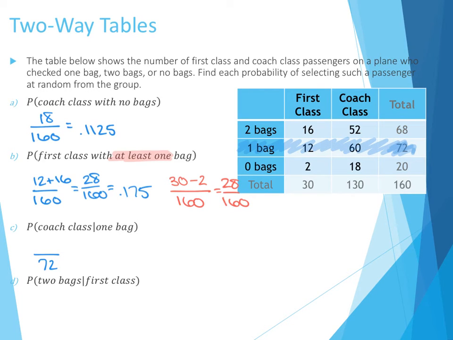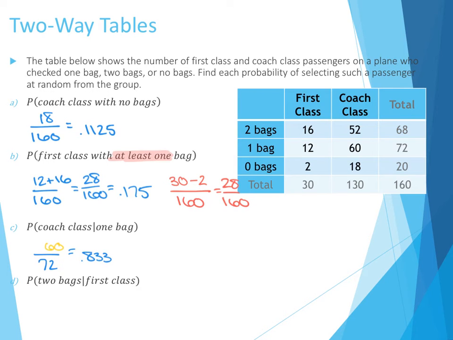All right, so now what's the probability of them being in coach class? Well, we want to see how many of them are in coach class. It turns out there are 60. So we have 60 out of 72, which is 0.833.